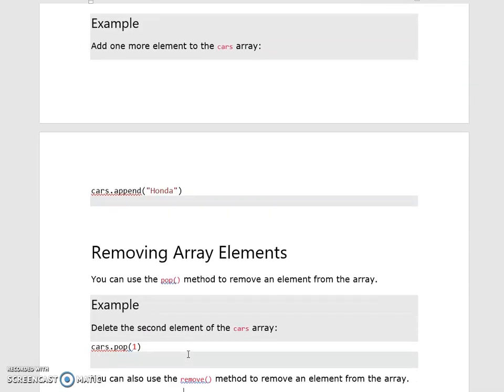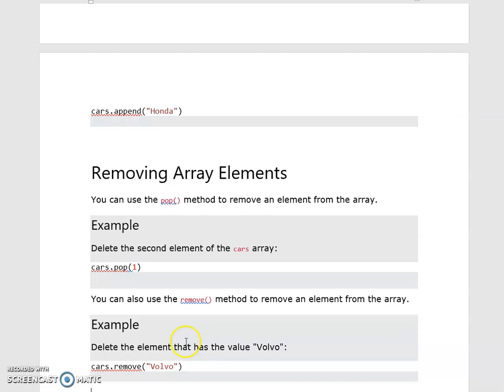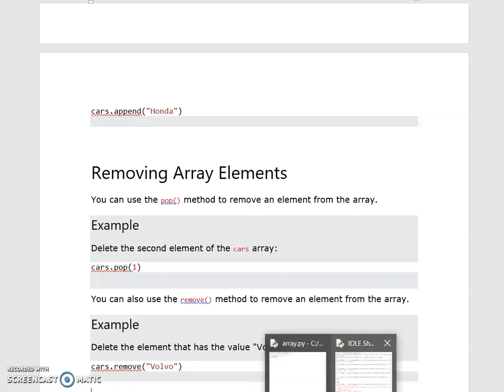Next, removing array elements. Removing can be done in two ways. By using the pop method, you can remove an element from the array, and by using remove also, you can remove an element from the array. By using pop, you have to use the index value. By using remove, you have to use the direct value.